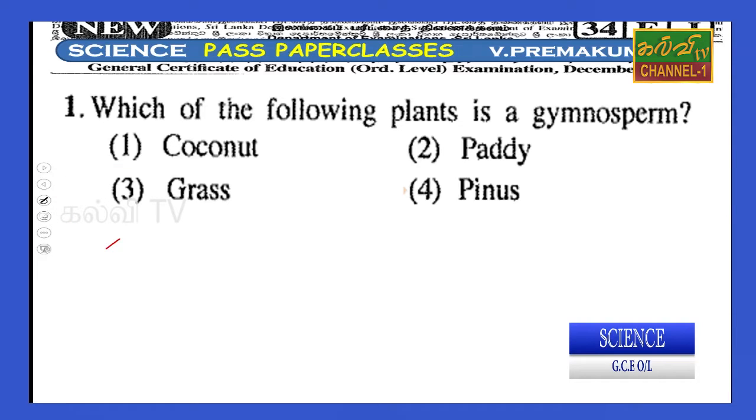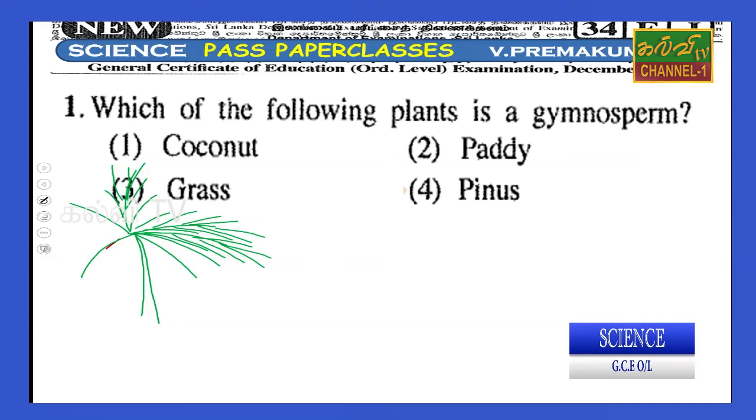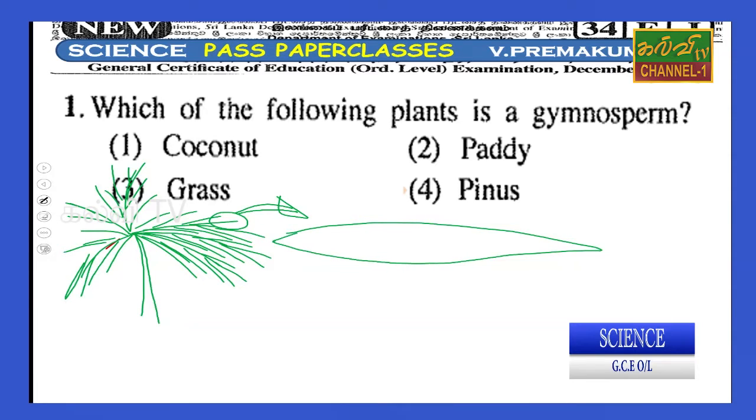plant. The coconut plant has leaves, right? When you consider the venation, these paper classes mostly rely on points from the GCE O/L and grade 10 syllabus. When you analyze the leaf, it has parallel venation.